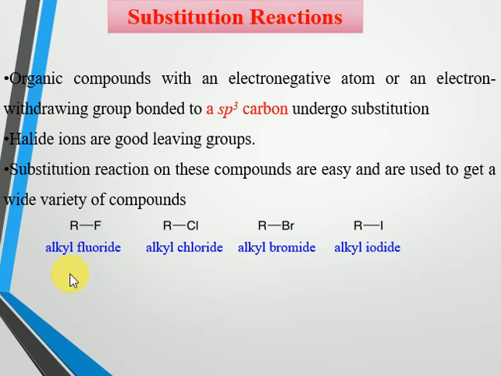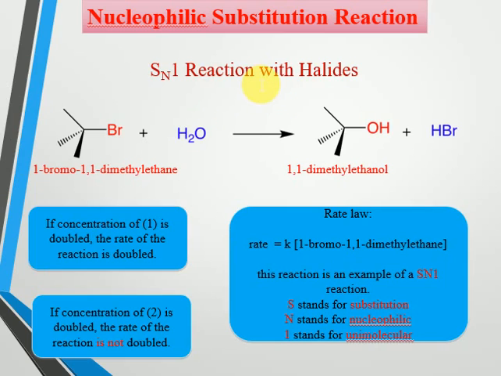they are used to get a variety of compounds. Again, in substitution reactions, based on the leaving group, if the nucleophile is leaving, then that is known as a nucleophilic substitution reaction. If the electrophile is leaving, then the reactions are known as electrophilic substitution reactions. So in a nucleophilic substitution reaction, from the reagent, the nucleophile will substitute one of the atoms from the substrate.